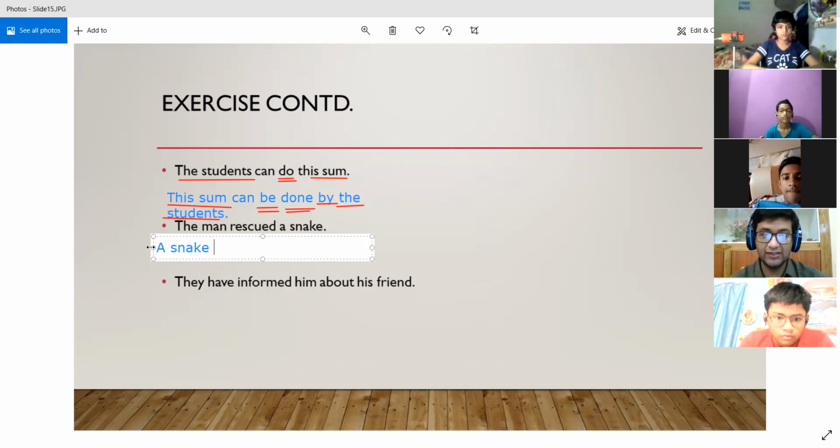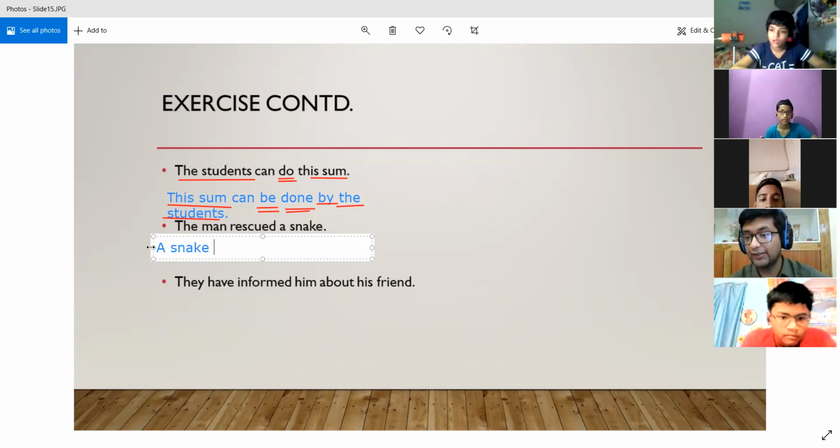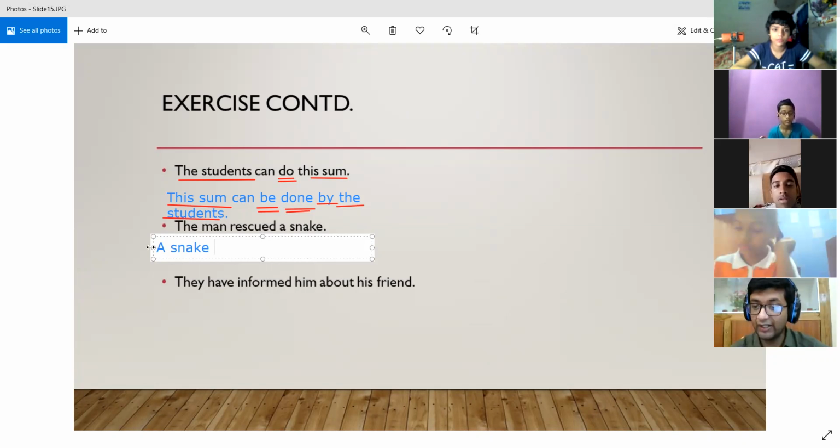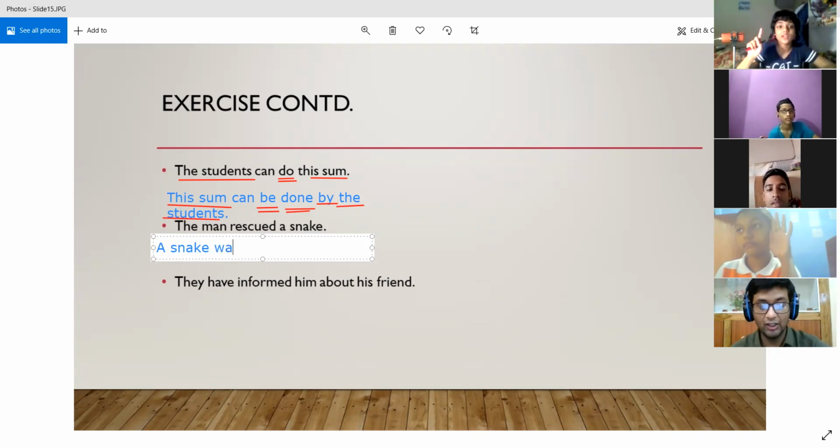All right. So it is the simple past tense. So what is the correct form of the be verb for simple past tense? Is. That is why I'm saying that quickly learn the table. Otherwise, you will be having the problem. It will be was or were.